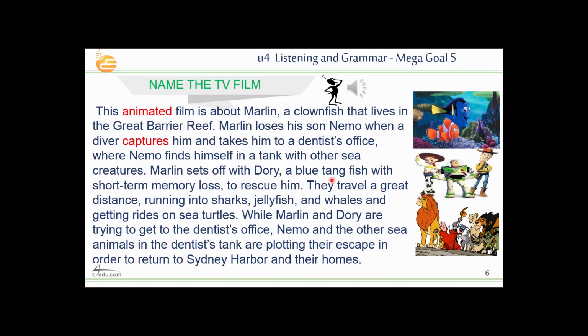After listening to the information about the story here, can you guess what that TV film is? Here we have a clownfish. His name is Marlin. So there is some information about his son Nemo. So what is the name of the TV film here? Finding Nemo is the name of the film here.